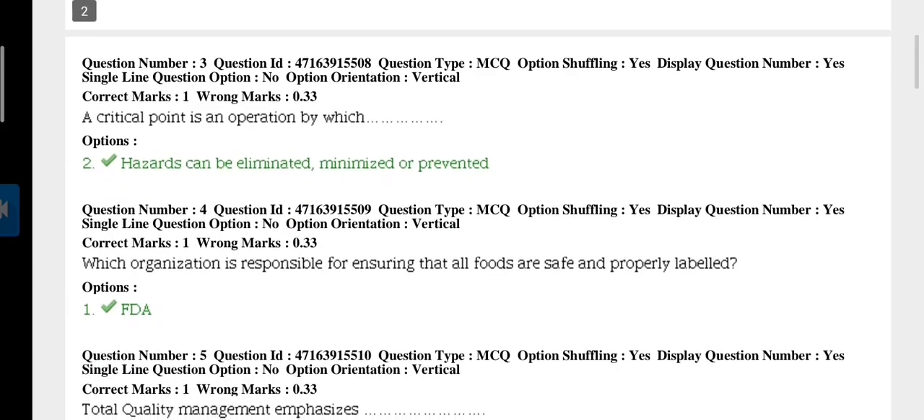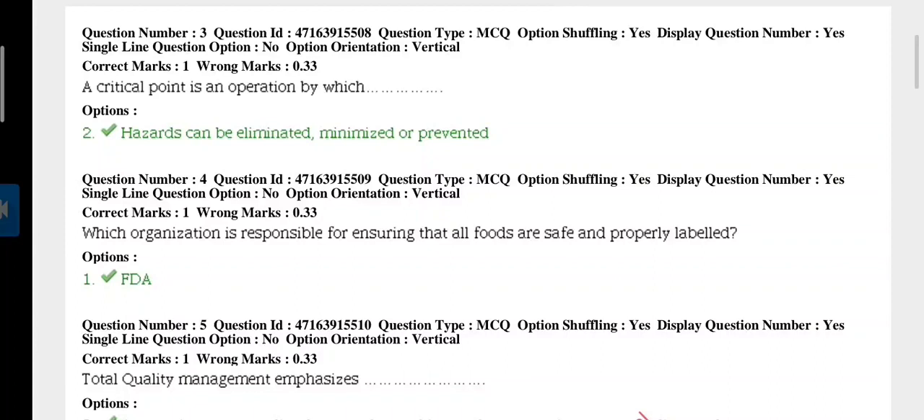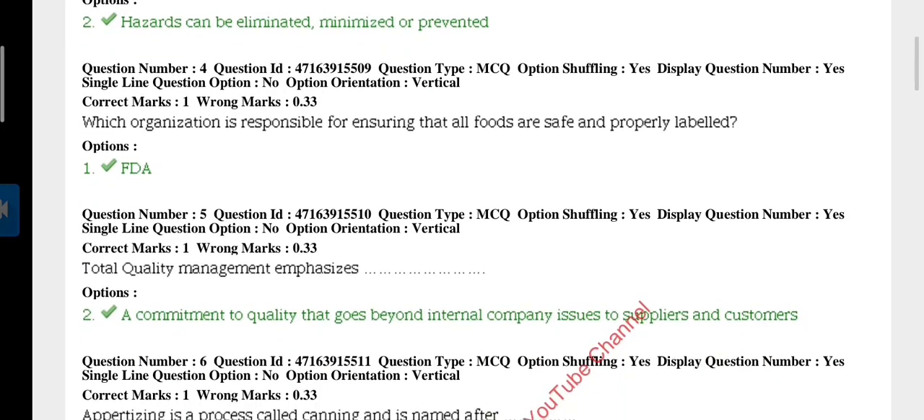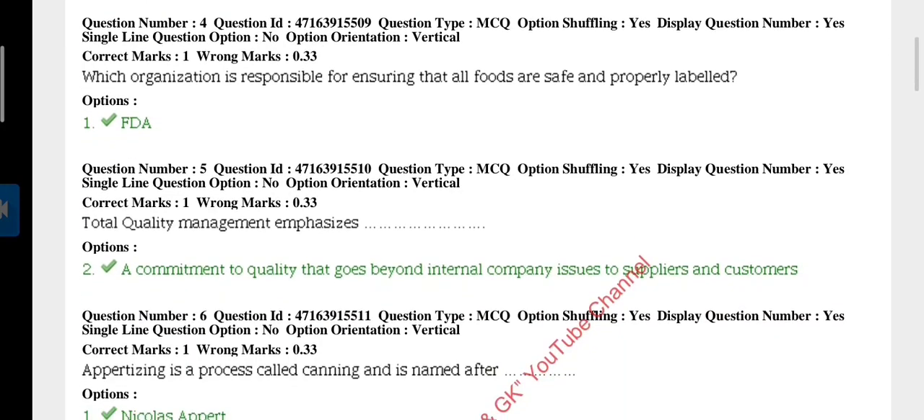Next question 3. A critical point is an operation by which a hazard can be eliminated, minimized or prevented. Next question. Which organization is responsible for ensuring that all foods are safe and properly labeled? The answer is FDA, which is the Food and Drug Administration.